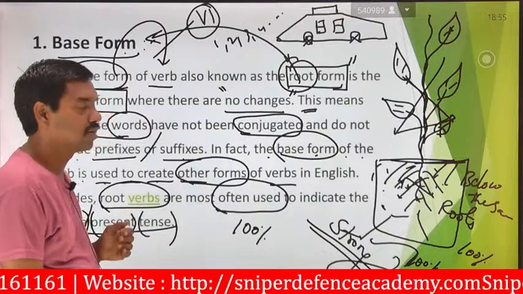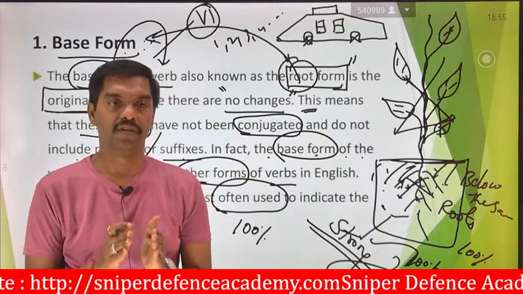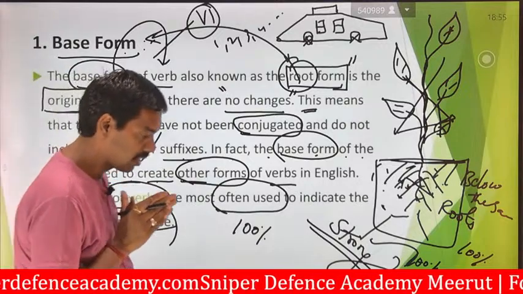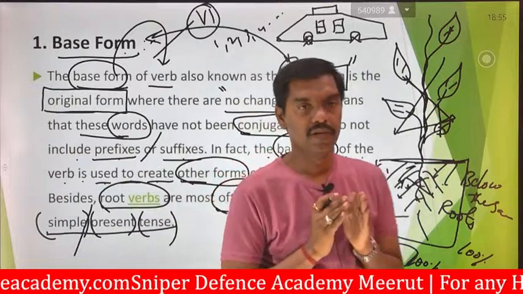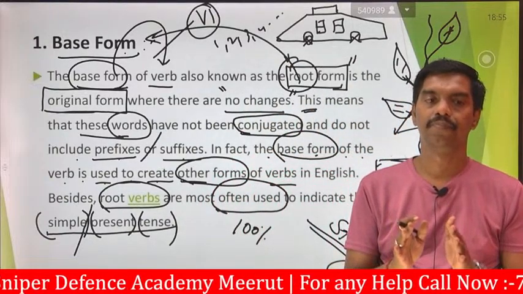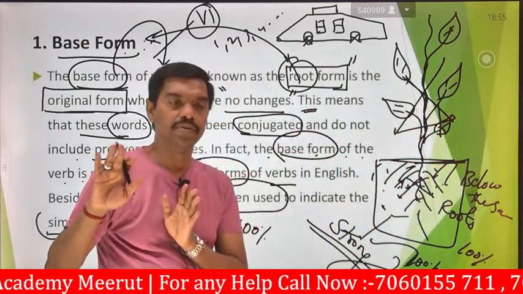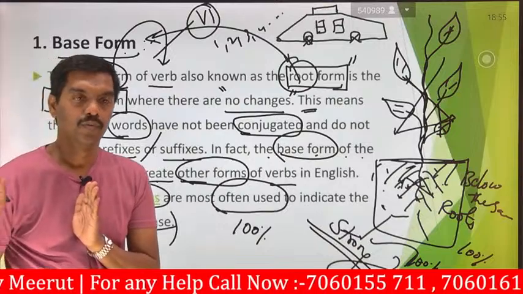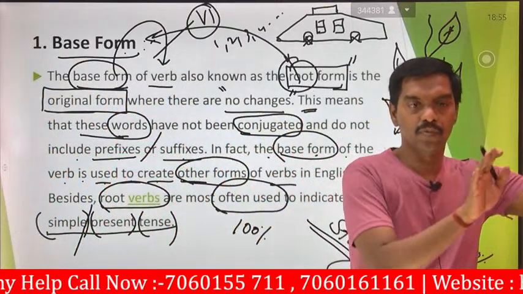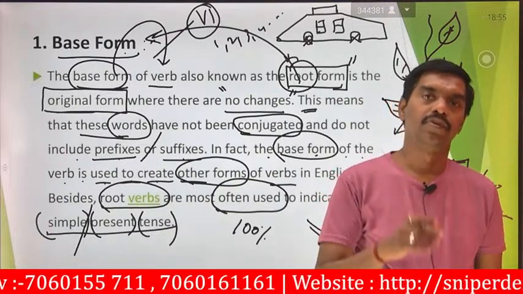So these are the major roots of the grammar, which always give the originality, the original shape, original structure, without any changes. The original form of shape or structure which takes place in terms of root form is called a base form.